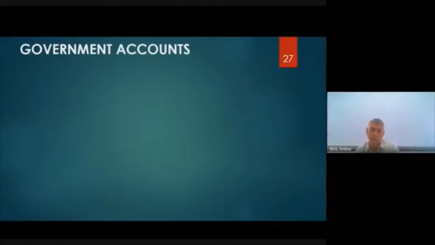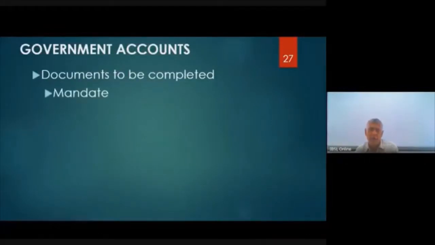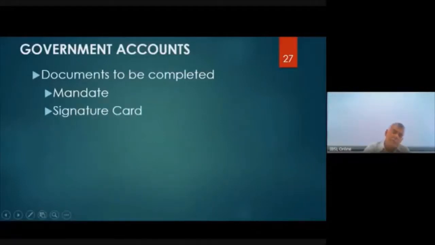Government accounts. Now there are certain documents to be completed for government accounts. Any account, as I told you a couple of times now, must have the mandate. That's a key document. Signature cards, one card or maybe more than one card. If there are so many people signing checks, more than one signature card, that is also important.